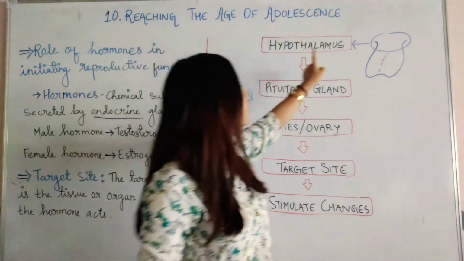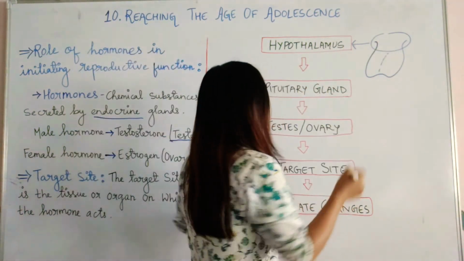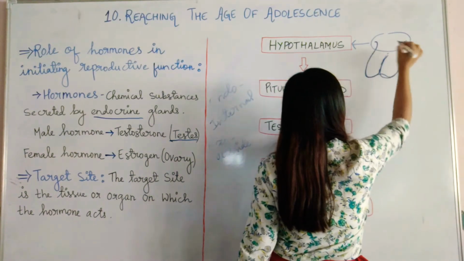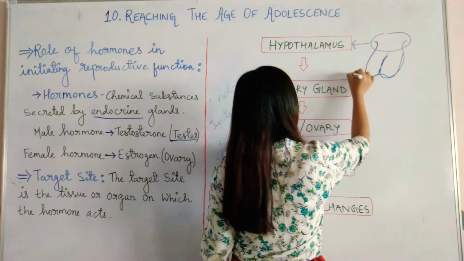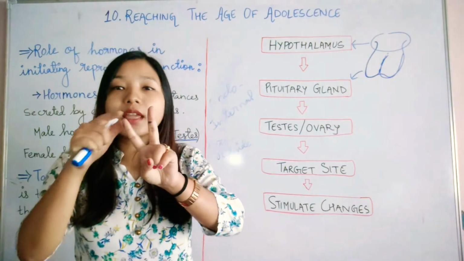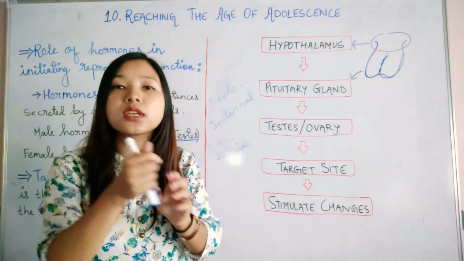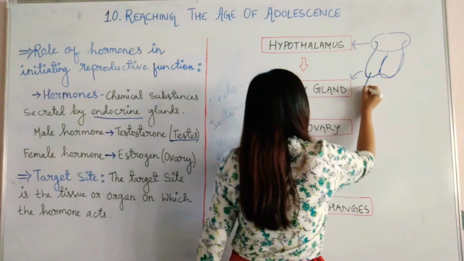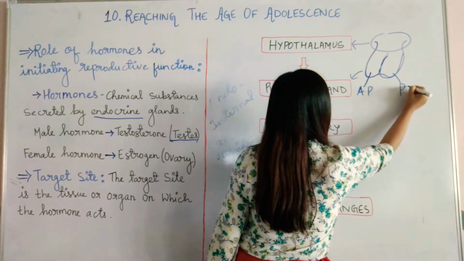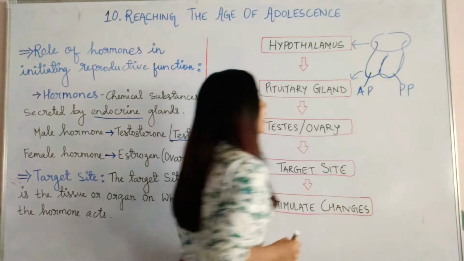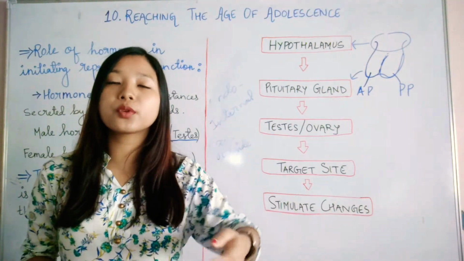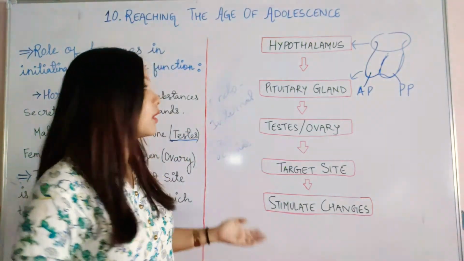So the hypothalamus is present here, and this lower part is the pituitary gland. Our pituitary gland is divided into two parts, anterior pituitary and posterior pituitary. This is the anterior pituitary gland and this is the posterior pituitary gland. Anterior means forward or in the front, posterior means at the back.